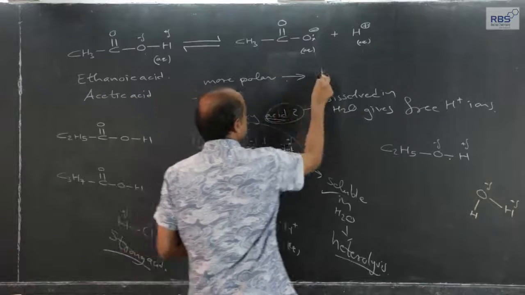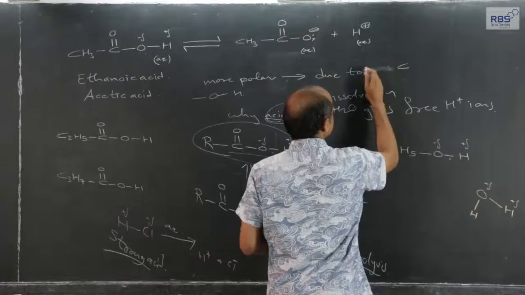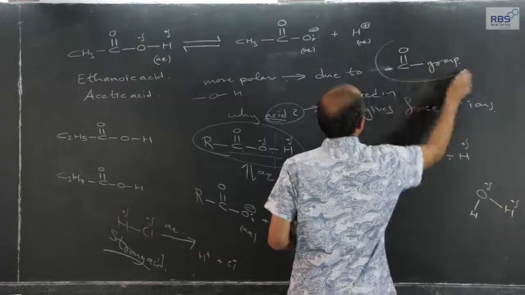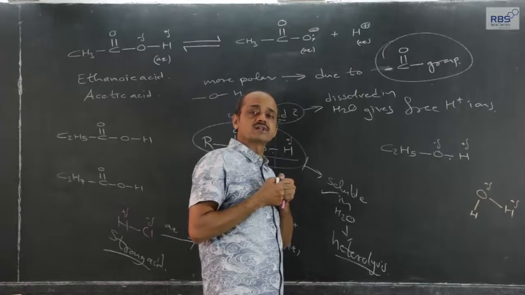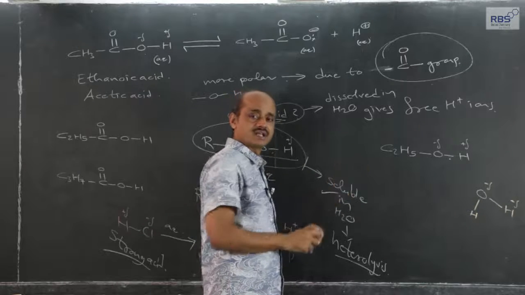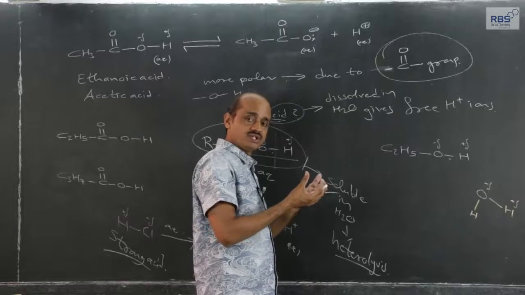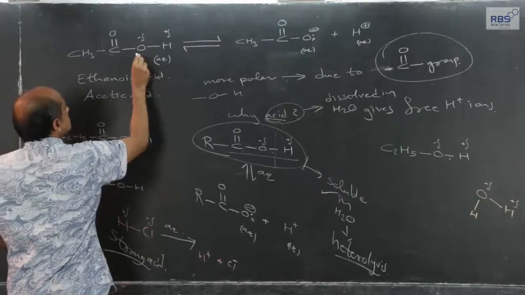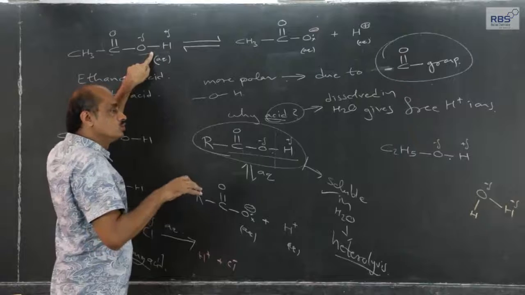Why is it more polar? Due to the carbonyl group, which has the capacity to pull electrons. There are certain groups which have the capacity to release electron density, the alkyl groups, and certain groups, the nitro group and halogen atoms, which have the capacity to pull electrons. Because of the presence of the carbonyl group, the OH polarity further increases, to such an extent that